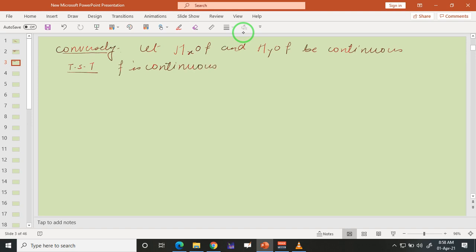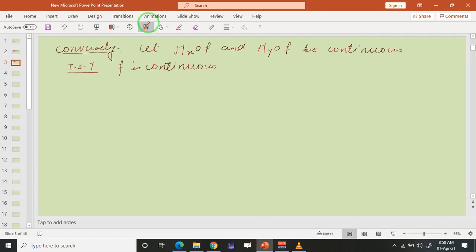And to show this we will use the definition of continuity of a function. So let us recall that f is a function from Z to X cross Y.